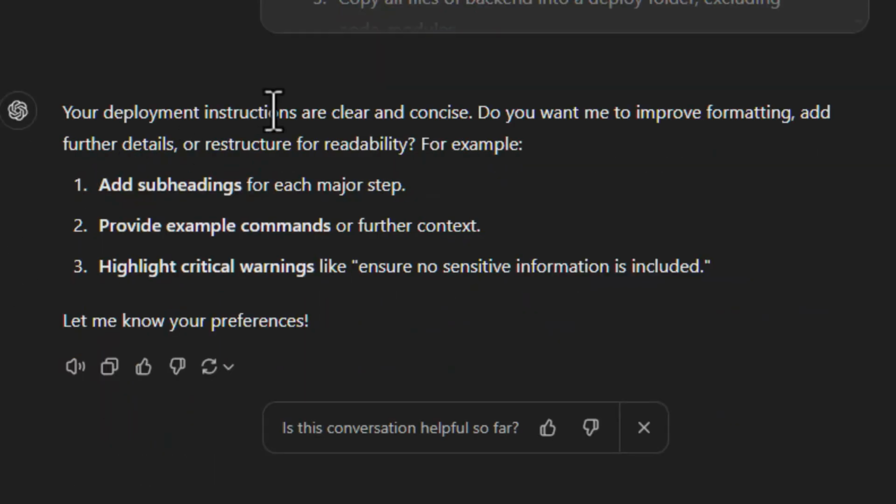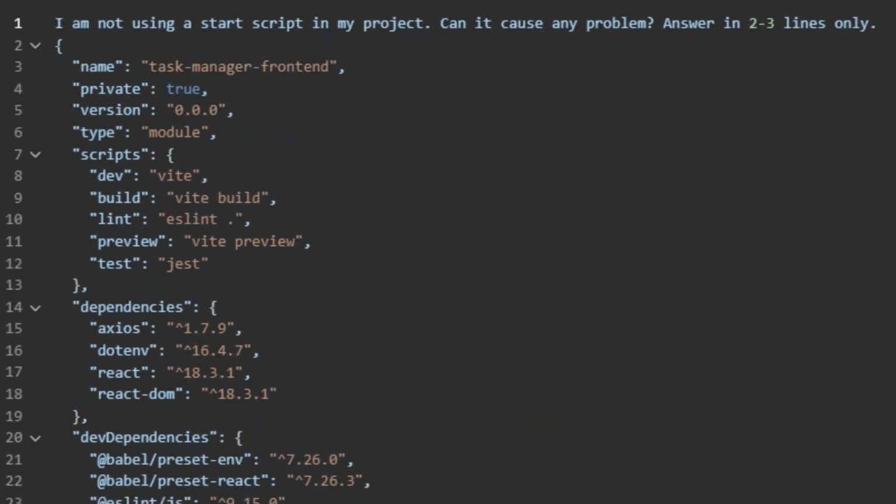Okay, my deployment instructions are clear and concise. That's good. Let me throw in a seemingly irrelevant question to ChatGPT. And don't worry if you don't have a programming background, it doesn't matter. It's going to make sense in a minute. So I'm not using a start script in my project. Can it cause any problems? Answer in 2 to 3 lines only.